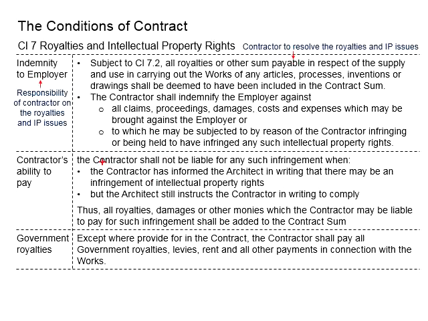It is when the contractor has already informed the architect in writing that there may be infringements of the intellectual properties right. That means the contractor has already notified that the relevant issue needs to be resolved. However, the architect still instructs the contractor in writing to comply.